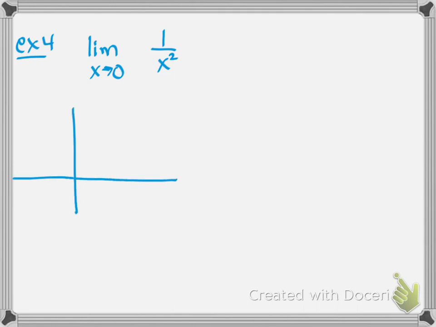Alrighty, let's do the next one. Example 4. Discuss the existence of the limit as x approaches 0 of 1 over x squared. Well, you know 0 is going to be the problem because you can't divide by 0. And if you plug this into your calculator, you get a graph that looks kind of like this. There's actually an asymptote here at 0. We'd have an error message on our table when we looked at it.